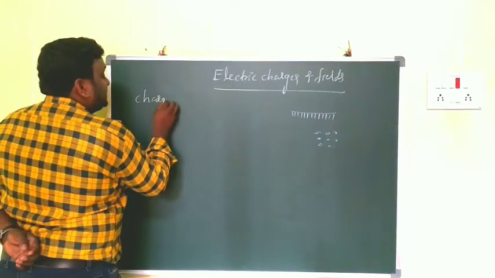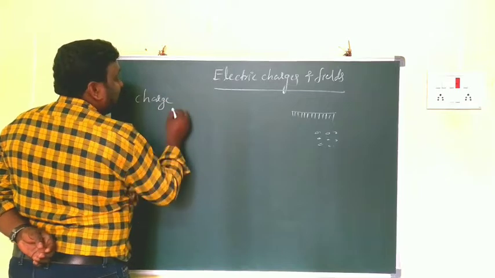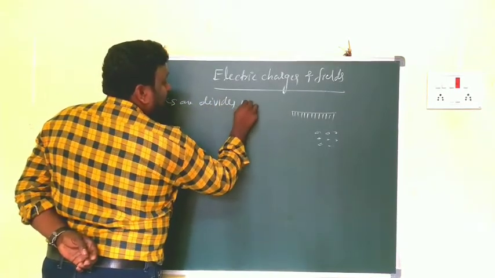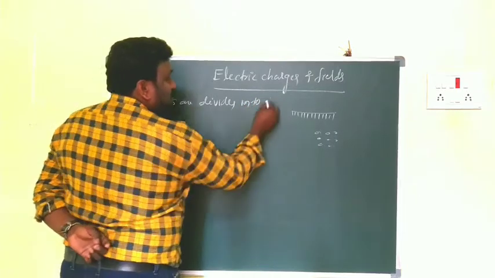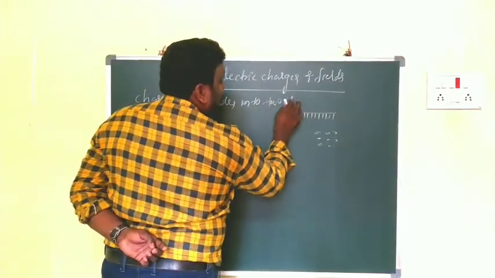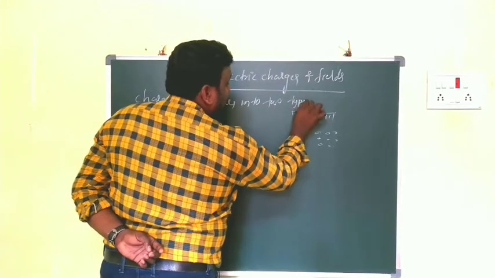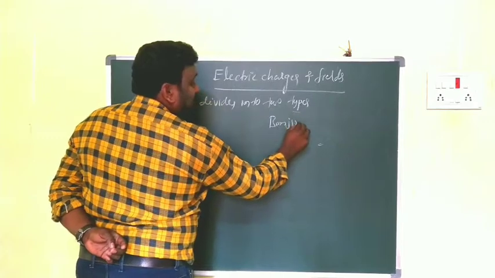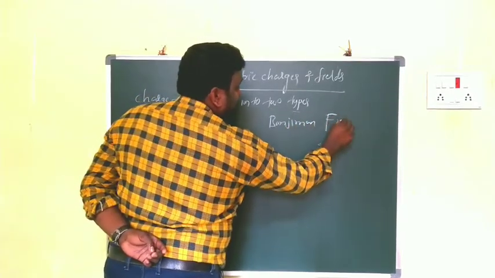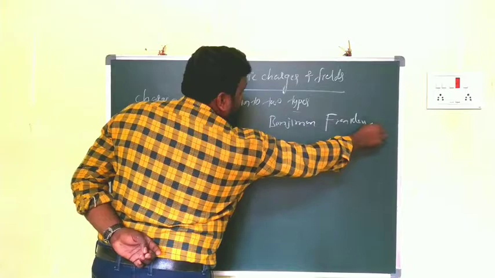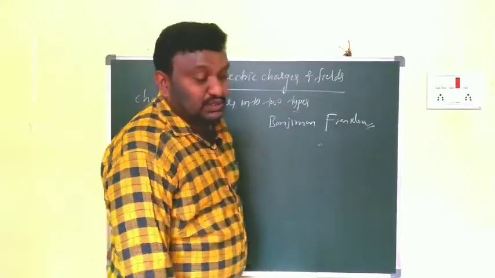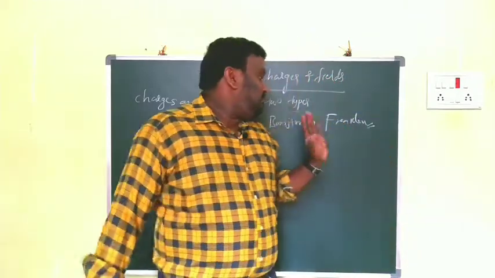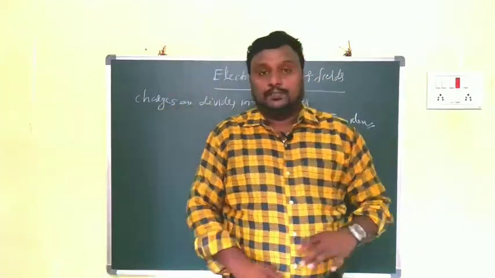The scientist Benjamin Franklin explained that charges are divided into two types. He explained that there are positive charges and negative charges. The first thing explained by Benjamin Franklin.